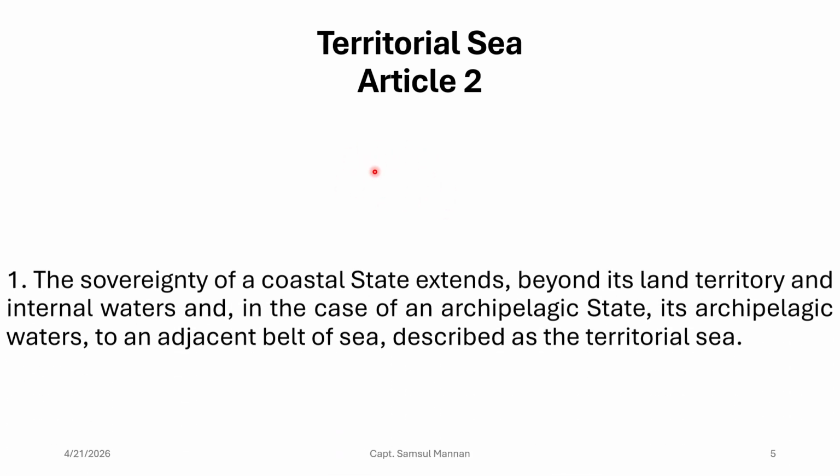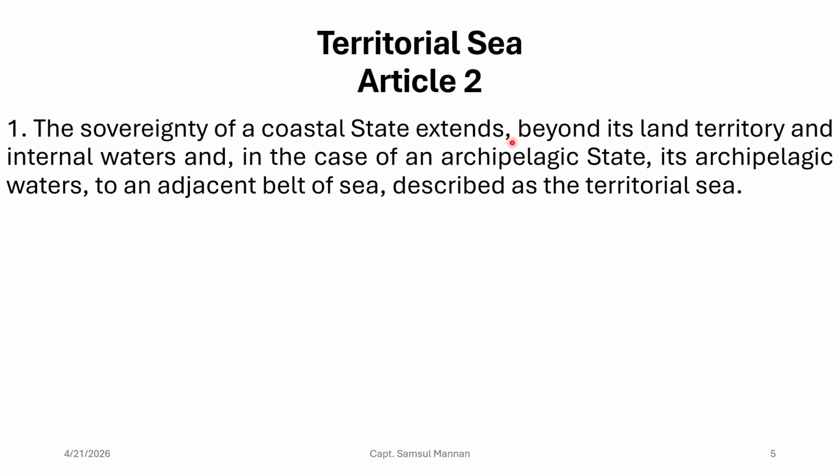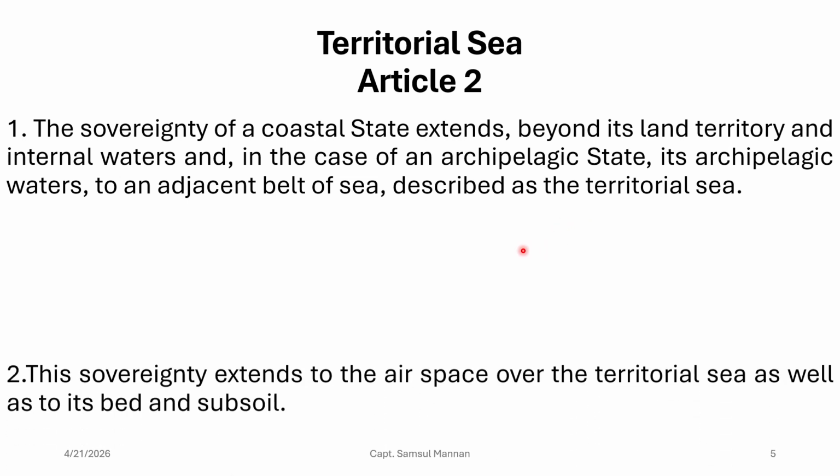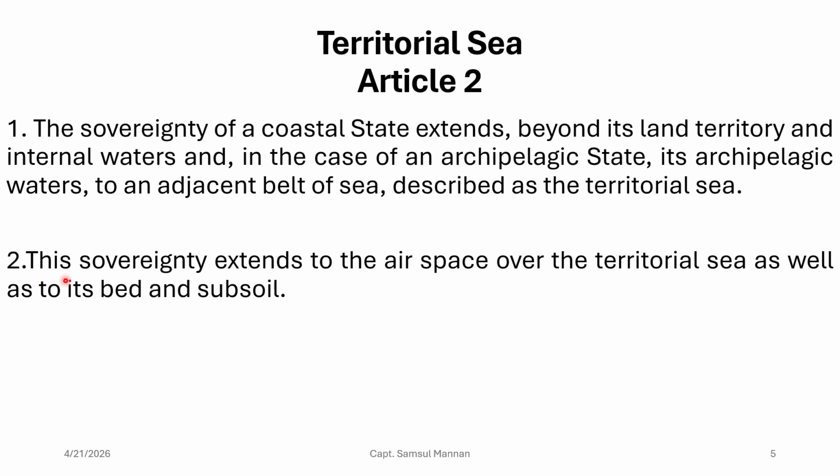Let us discuss territorial sea. Article 2 discusses territorial sea. What is territorial sea? It says that the sovereignty of the coastal state extends beyond its land territory and internal water, and in the case of an archipelagic state, its archipelagic water, to an adjacent belt of sea described as the territorial sea. So that means the territorial sea is the sea which is adjacent to your baseline, and in that territorial sea you have got extended sovereignty, right? And it also says that this sovereignty extends to the airspace over the territorial sea as well as to its bed and subsoil.